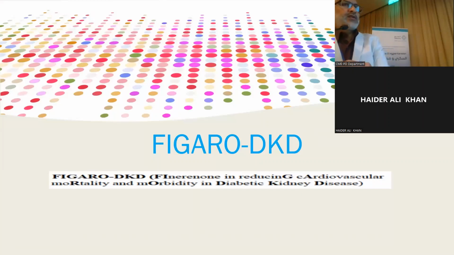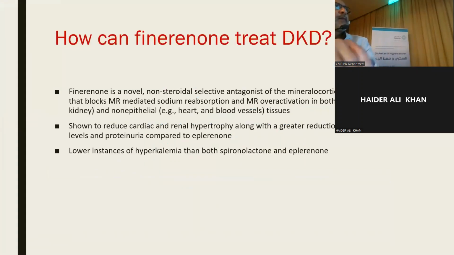Recently, the mineralocorticoid receptor antagonist, finerenone. Finerenone is a non-steroidal selective antagonist of the receptors, and it is recently showing promising effects in reducing the progression of chronic kidney disease, especially in diabetic patients, by reducing fibrosis that causes progressive glomerulosclerosis among diabetic patients.